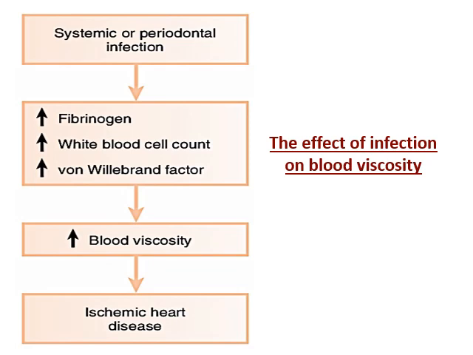Many studies have proved that the fibrinogen levels and the WBC levels are often increased in periodontal disease. So now you have an idea. Because of the increase in viscosity, there are chances of ischemic heart disease. So because of the periodontal disease, it has been shown that there is an increase in fibrinogen levels and WBCs, which are very important mainly during periodontal infections or periodontal inflammation, thereby causing ischemic heart disease. I am not saying this is the only pathway, there are different pathways. This is one of the things.